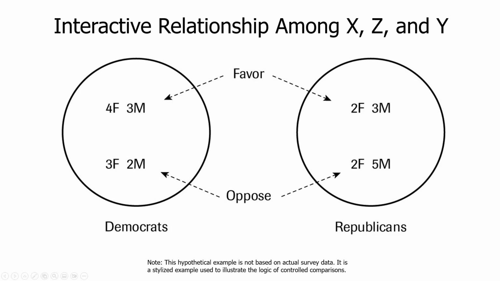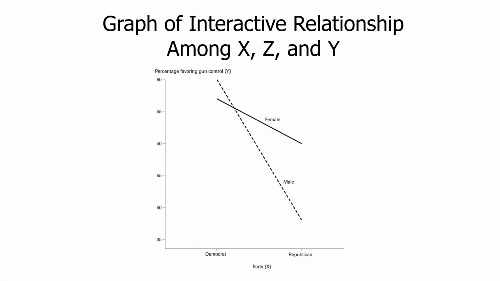Now here's a line chart. Interaction line charts can often be very interesting, and this is a line chart of the relationship we just discussed. Here's the female line. Let's trace the women first. That point there is 57% of female Democrats, and it drops about 7 points to 50% among female Republicans. So we see this sort of mild slope. It's not zero. It's not flat. The partisanship is having an effect, but it's much weaker than this huge 22-point drop for men.